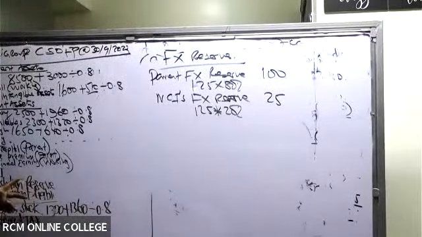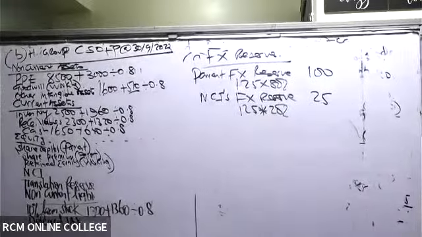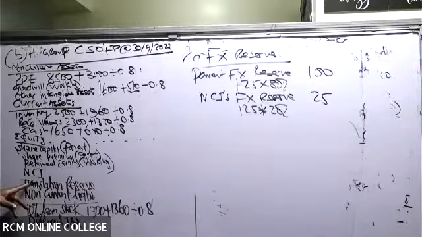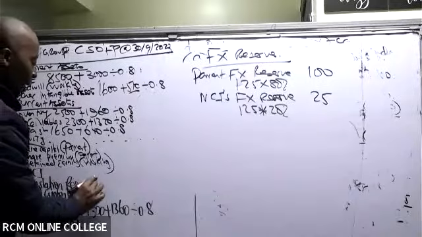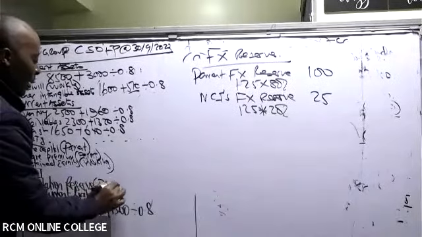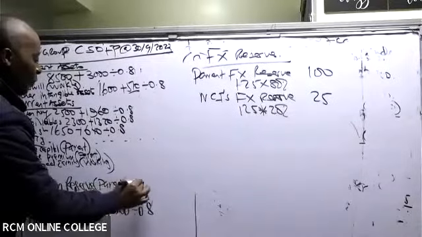So please come here to the forex reserve. Are you able to remember this translation reserve in the balance sheet? Wait, they're not able to remember. The translation reserve, yes. This is normally the parent reserve, forex reserve.